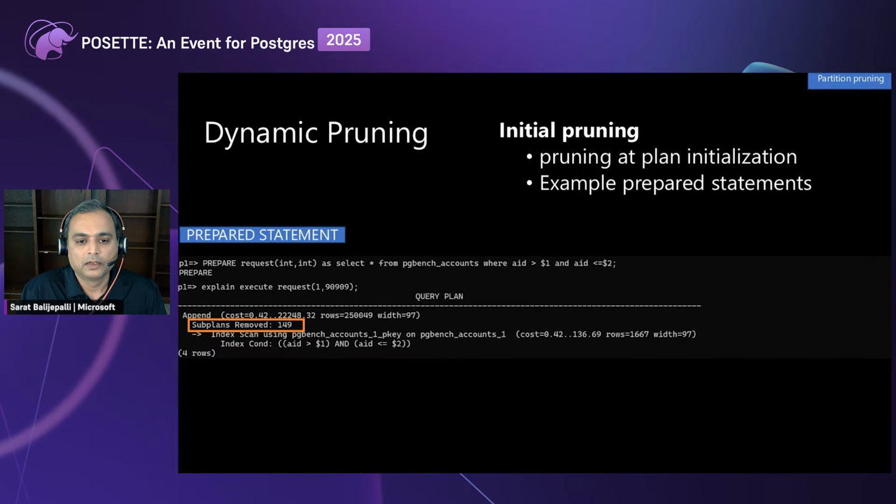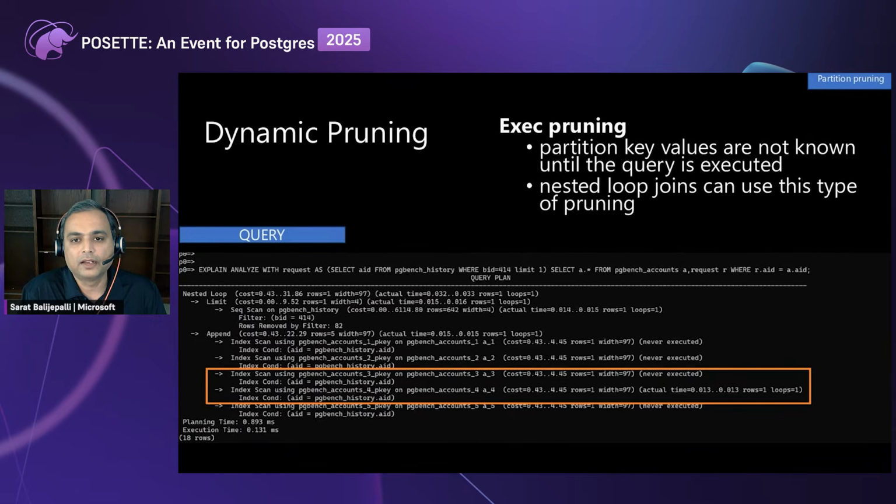If you see in the diagram, subplans removed is 149, and it went to pgbench accounts 1. That is the partition on which data was sitting, and data has been retrieved.